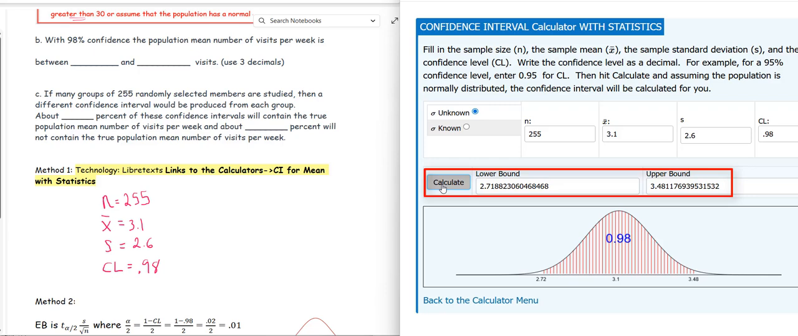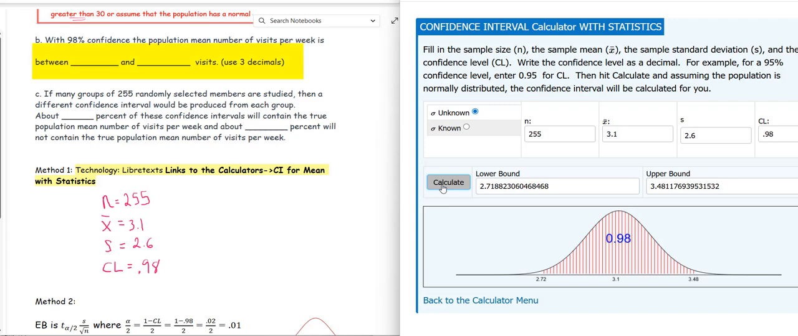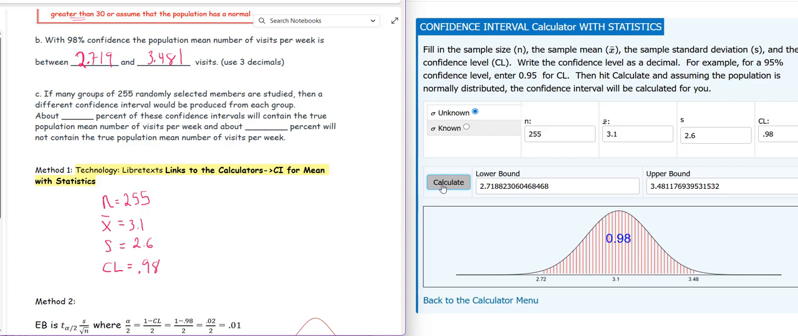When I round these numbers to 3 decimal places, I get that the mean number of visits is between 2.719 and 3.481. And finally, let's fill in part C. If many groups of 255 are randomly selected and studied, a different confidence interval will be produced for each group. About 98% of those confidence intervals will contain the true population mean, and about 2% will not.